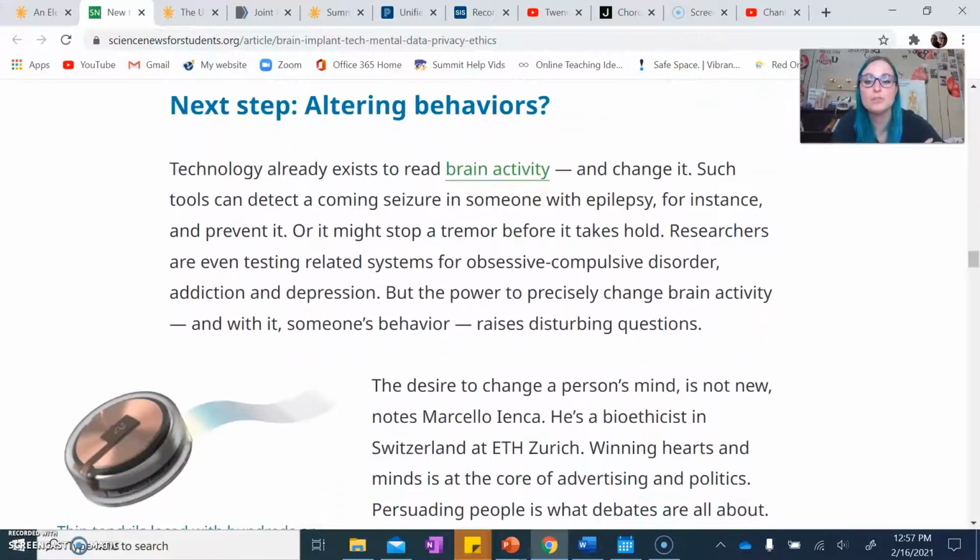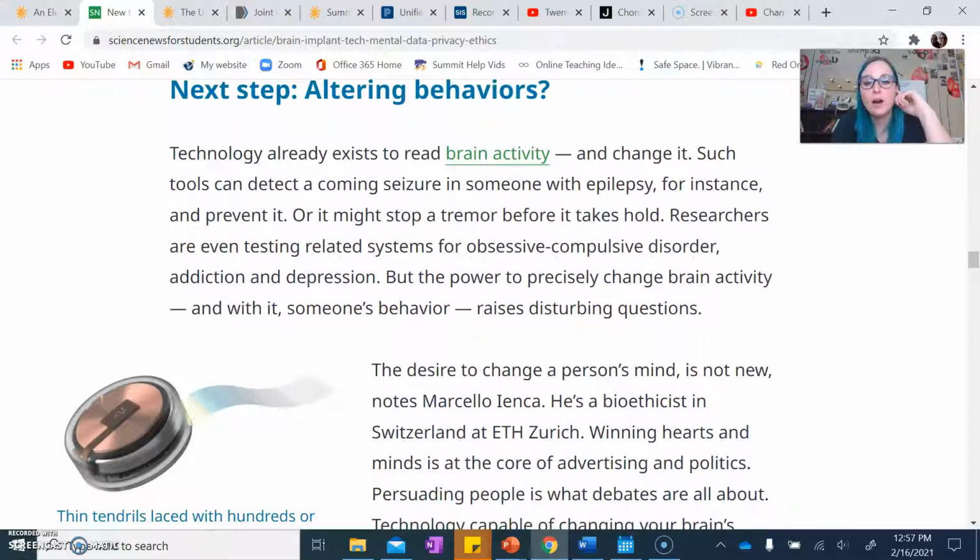So next step, altering behaviors. Technology already exists to read brain activity and change it. Such tools can detect a coming seizure in someone with epilepsy, for instance, and prevent it, or it might stop a tremor before it takes hold. Researchers are even testing related systems for obsessive compulsive disorder, addiction, and depression. But the power to precisely change brain activity and with it someone's behavior raises disturbing questions.